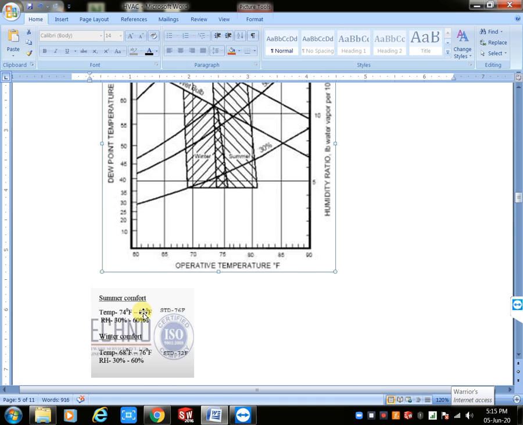How many persons are there in open office condition? We want to take standard temperature. If only one person or two persons are there, you will take minimum or maximum temperature based on your condition. You can calculate. Okay.